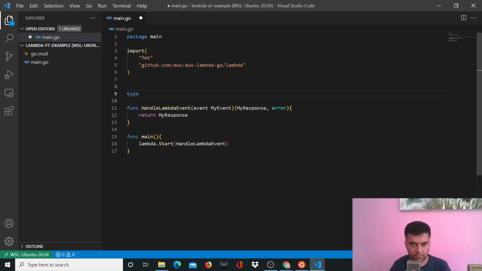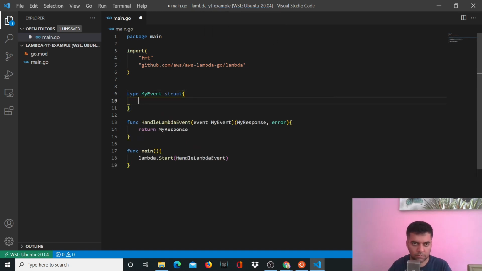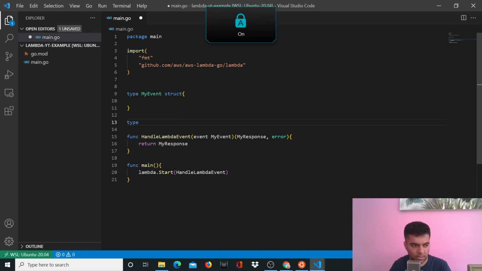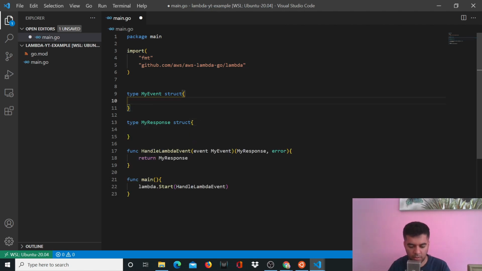So we'll say type, my event and my response are two things that we'll define here. So my event is basically a struct. Similarly, my response is again a struct. So in case you're new to Golang, structs are basically your own data types that you can create, which are a combination of multiple different data types. All right. So if I'm creating a data type called my event, it's going to have name, which is a string, and JSON, what is your name?